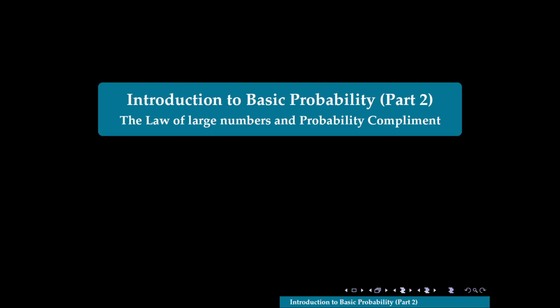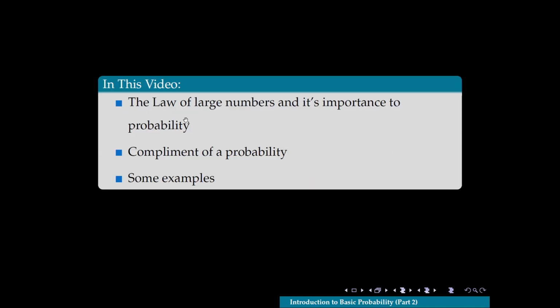Okay, let's get started. In this video, we're going to discuss the law of large numbers and its importance to probability, because this is actually a very important concept in probability. So we want to describe why it is important and what it really means. Also, we're going to talk about the complement of a probability, known as the probability complement. And of course, we're going to give some examples again to help explain these and motivate the concept and drive it forward.